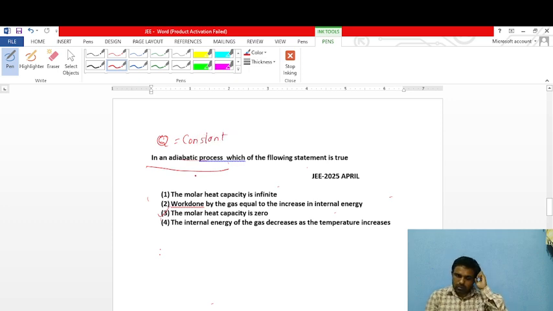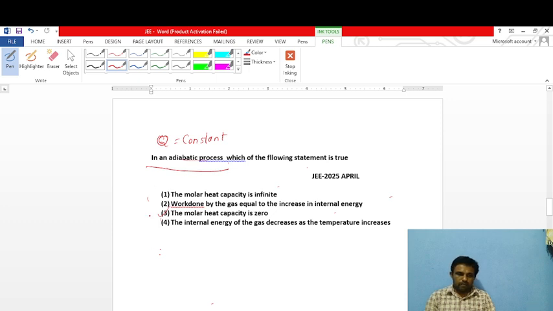In an isothermal process, temperature is constant. In an isobaric process, pressure is constant. Isometric, like that. So remember, for all the processes, which parameters are constant.